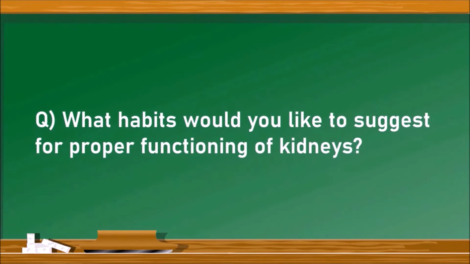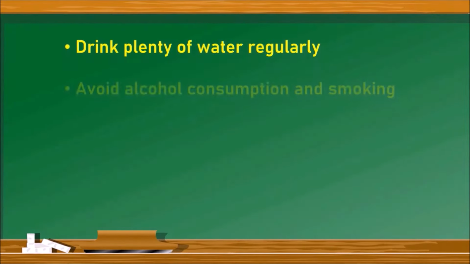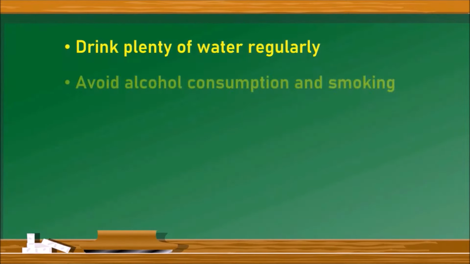Next question. What habits would you like to suggest for proper functioning of kidneys? If the kidneys are to function properly, what kind of habits do we have to adopt? The answer is drink plenty of water regularly, avoid alcohol consumption and smoking, take nutrient and vitamin rich food, cut down on soda consumption, do exercises regularly, stop taking too many painkillers, avoid too much intake of salt, and go for regular health checkup of diabetes after 30 years of age.